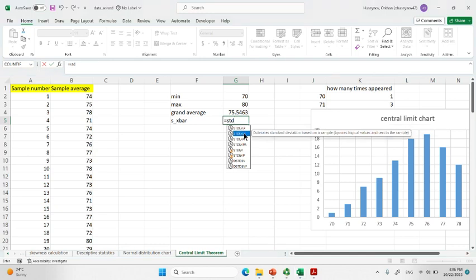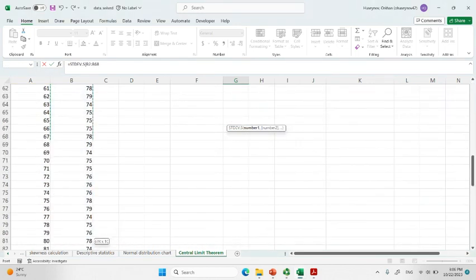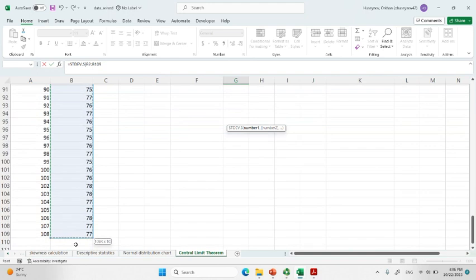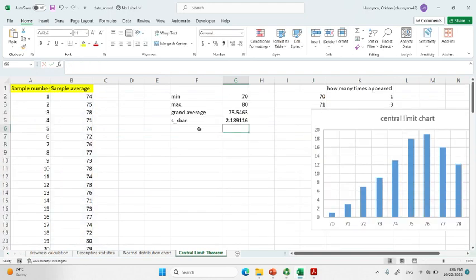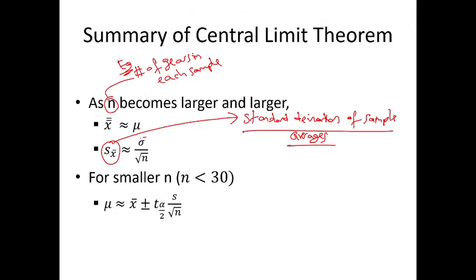You have the standard deviation of the sample, so I select the same numbers and click on it. This is s x bar, and for the population, this is sigma, the population standard deviation. The population standard deviation is divided by the square root of n.